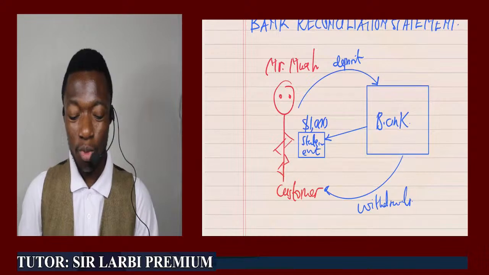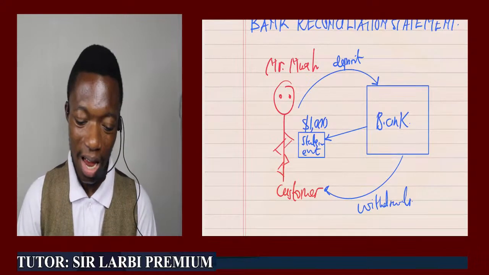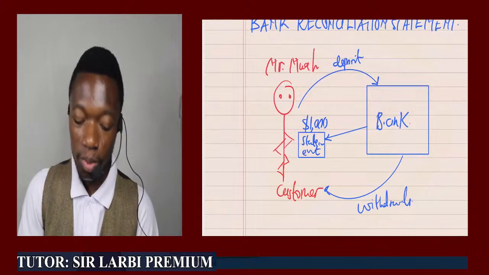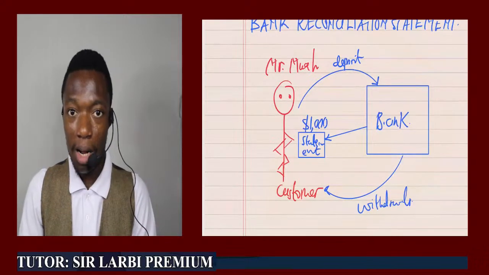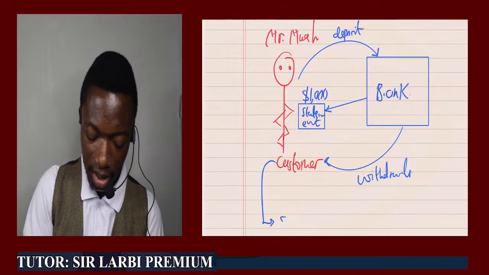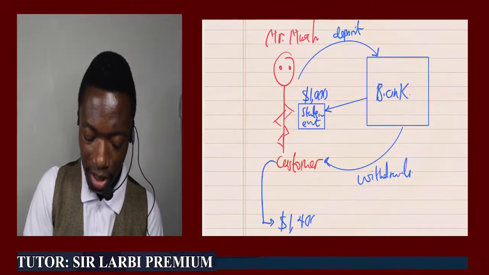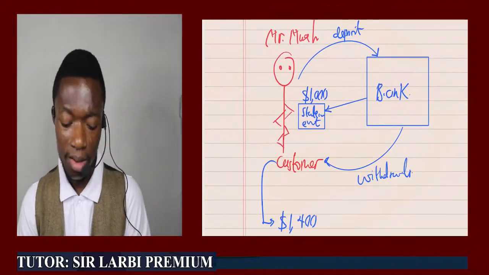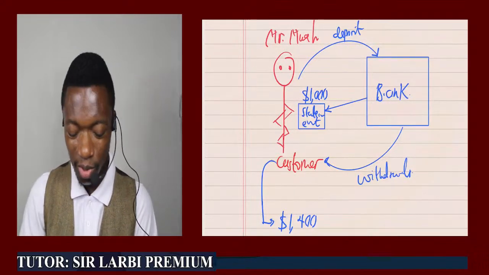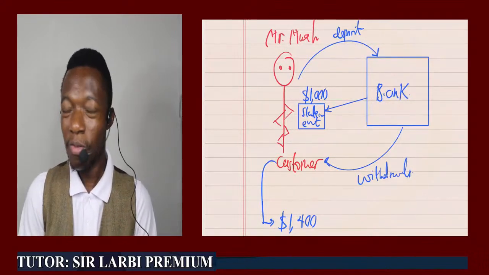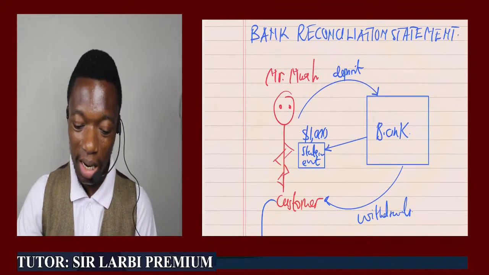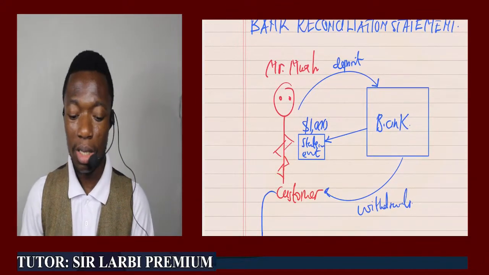But Mr. Moore was confused and was angry. Hey, what are you people telling me? In my cash book or in my Momo account, I have an amount like 1,400. And what are you people telling me, that I have $1,000? What the heck? So what is happening here? He's confused. He wants to throw in some punches at the bank, not knowing what to do. So he is confused generally here.